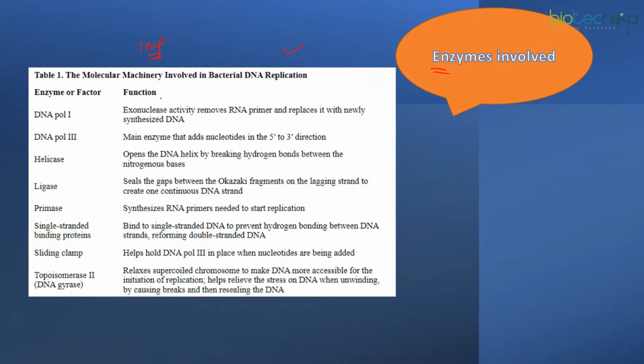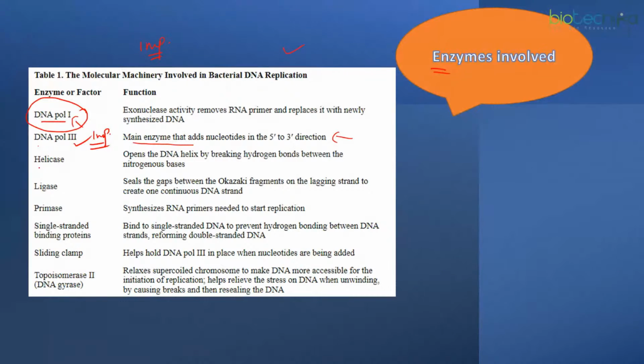So here what do we have? The names of the enzymes. DNA polymerase, definitely, is the most important enzyme because this is going to polymerize the DNA. That means it is going to help with the replication, right? But this is not DNA polymerase 1, it is DNA polymerase 3. This is another important point which you must note down if you are not aware of this. Although all the DNA polymerases can do it, DNA pol 3 is the main enzyme responsible for performing the prokaryotic DNA replication.